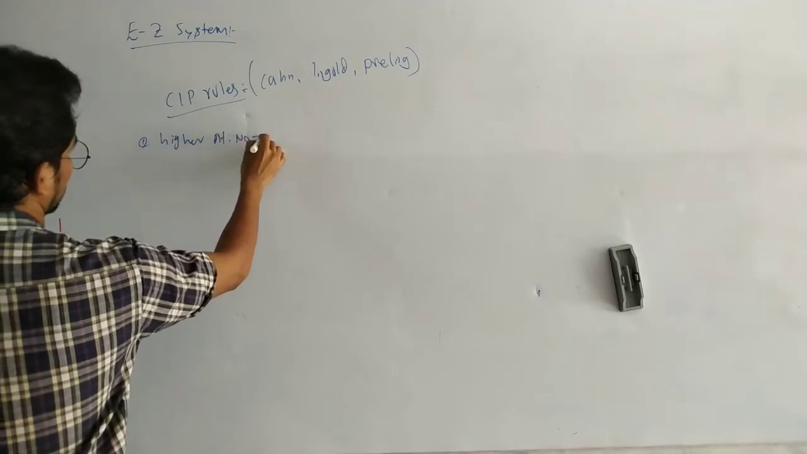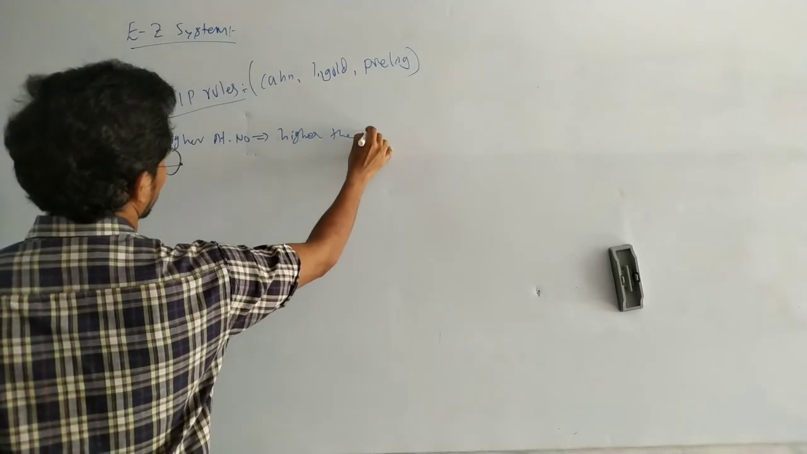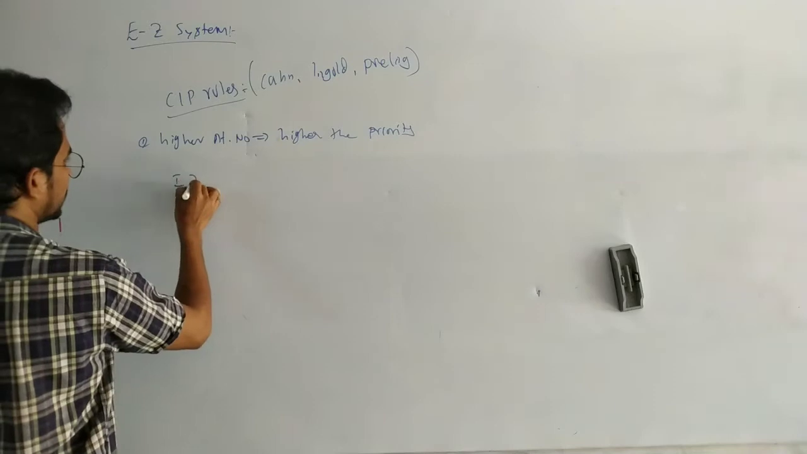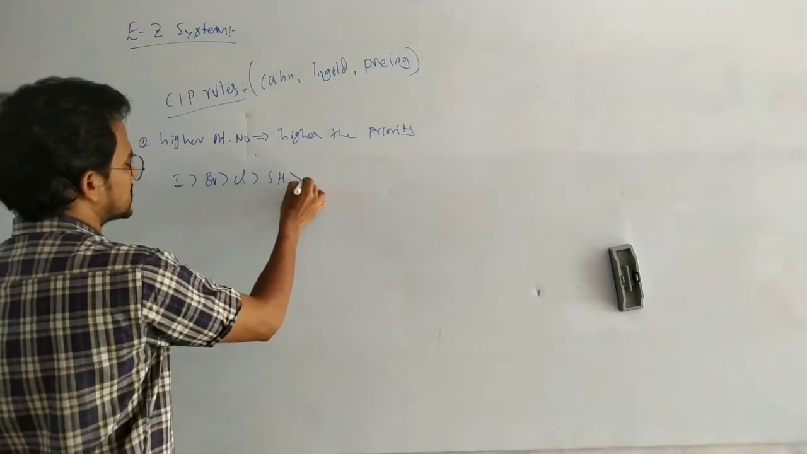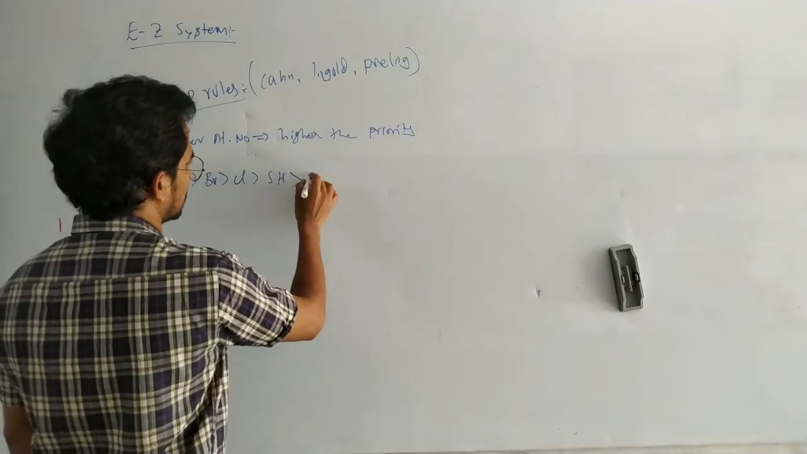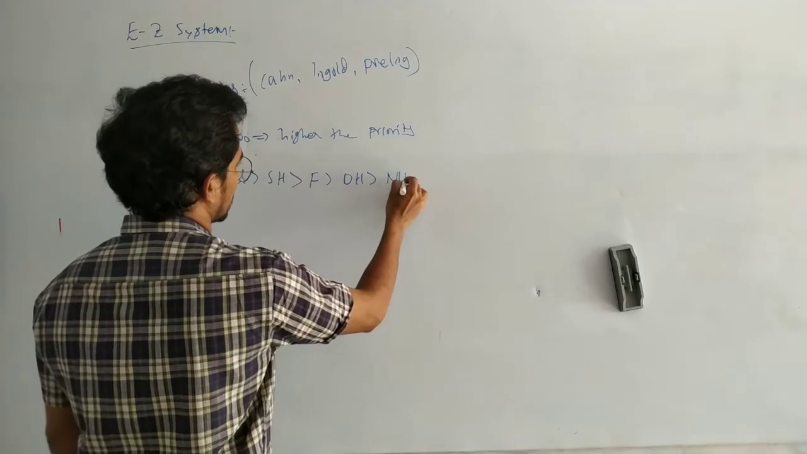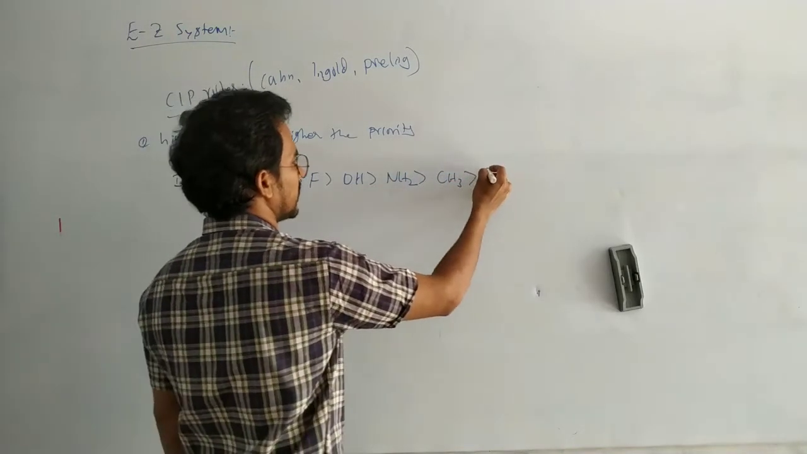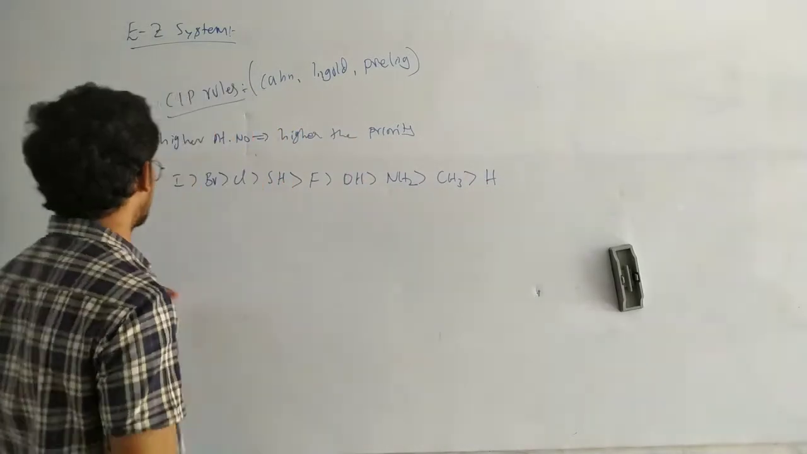higher atomic number, higher the priority. That means here iodine is greater than bromine, greater than chlorine, greater than SH, greater than fluorine, greater than OH, and here NH2 is greater than CH3 and hydrogen. Lesser the atomic number, lesser the priority.